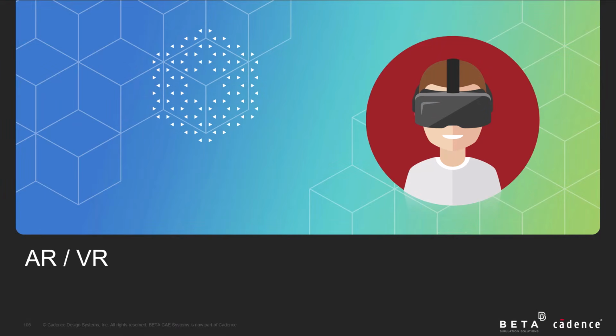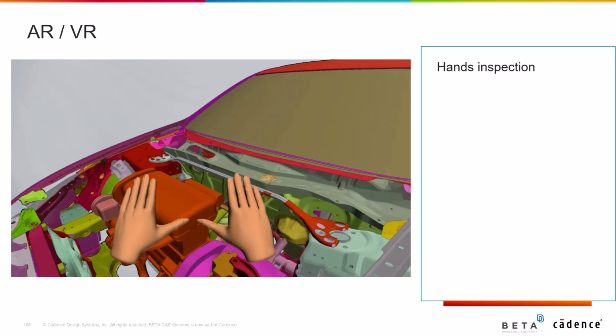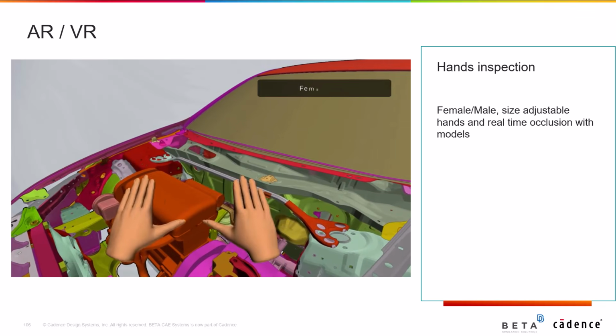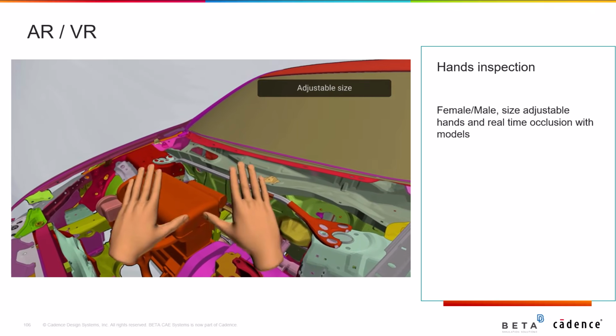Passing on to the augmented and virtual reality category, where here, the hands inspection functionality is introduced, offering the ability to choose between female or male size adjustable hands with real-time occlusion with models.